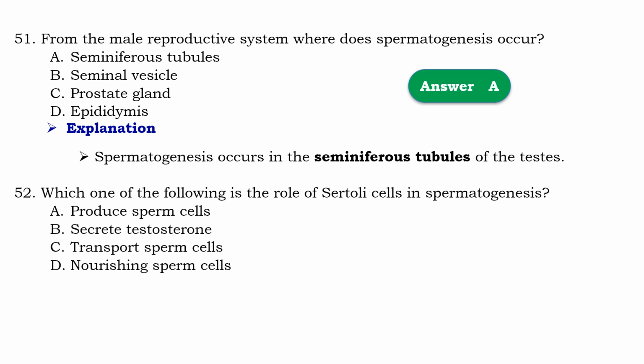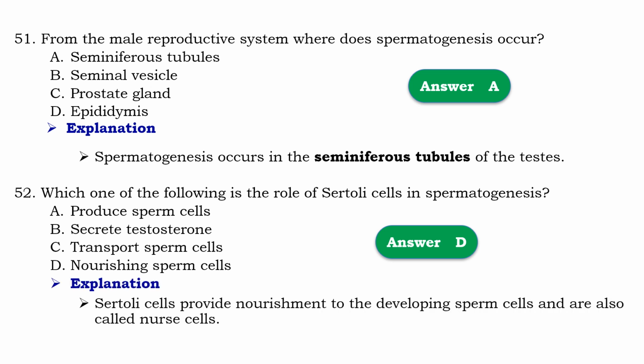Question number 52. Which one of the following is the role of Sertoli cells in spermatogenesis? So that should be D, nourishing the sperm cells. Means that Sertoli cells provide nourishment to the developing sperm cell and are also called nurse cell.